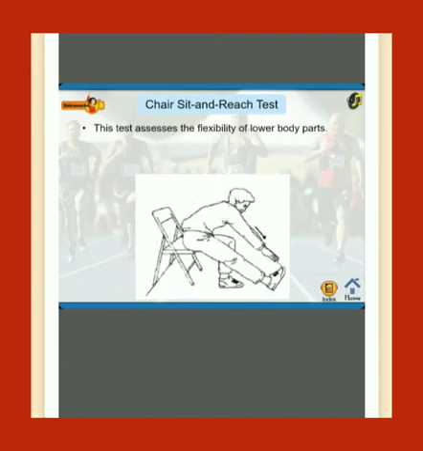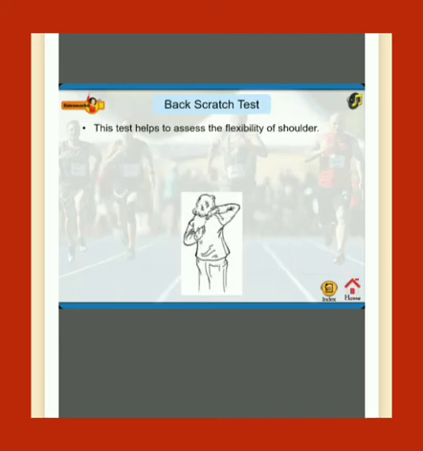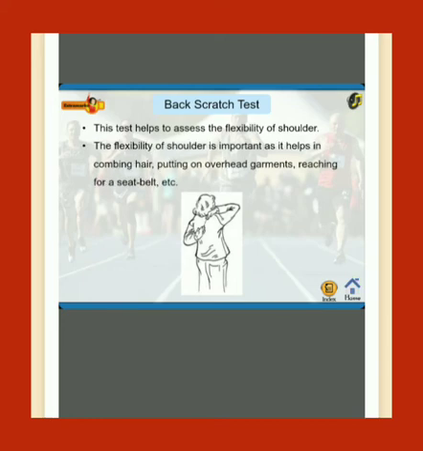Chair sit and reach test. This test assesses the flexibility of lower body parts. Lower body is important for good posture, normal gait patterns, and various mobility tasks. Back scratch test. This test helps to assess the flexibility of the shoulder. The flexibility of the shoulder is important as it helps in combing hair, putting on overhead garments, reaching for a seat belt, etc.